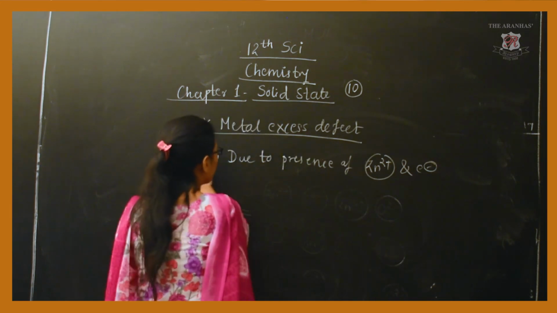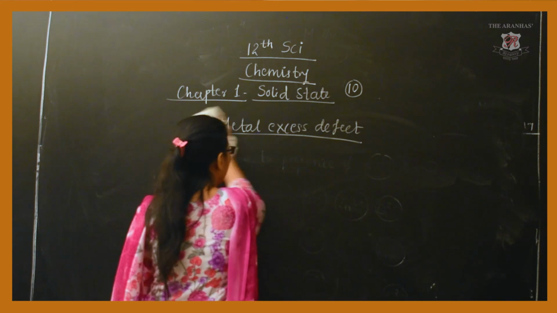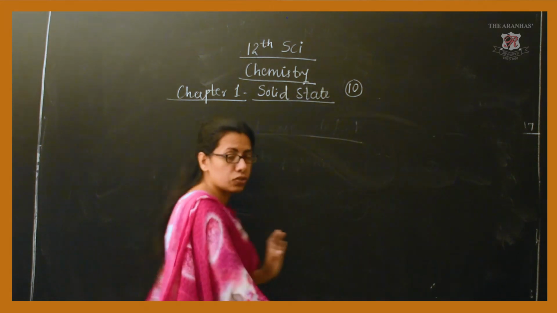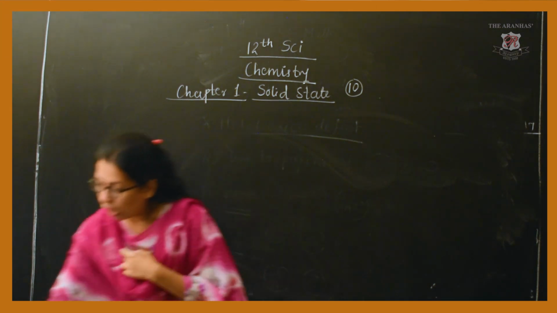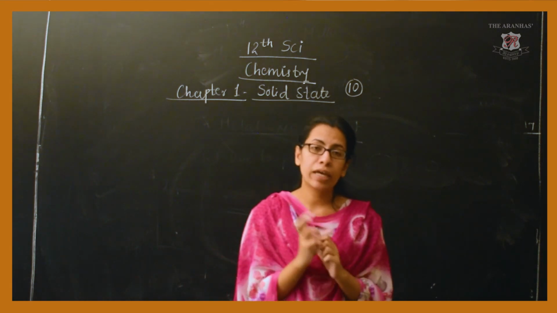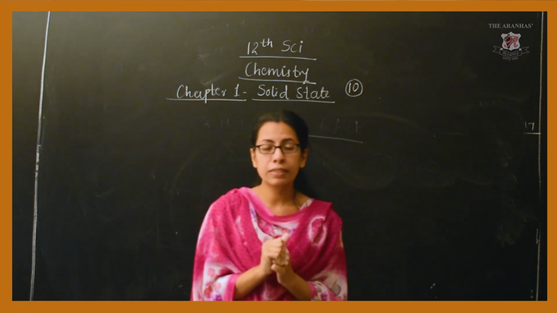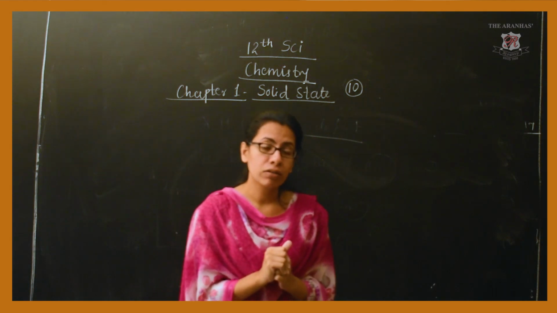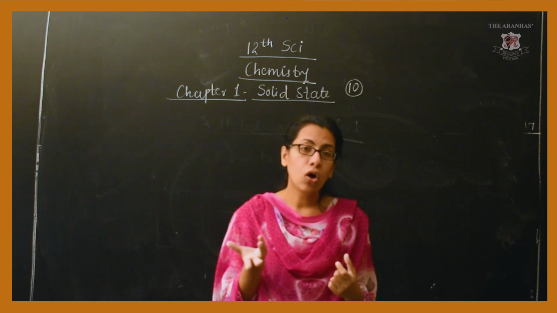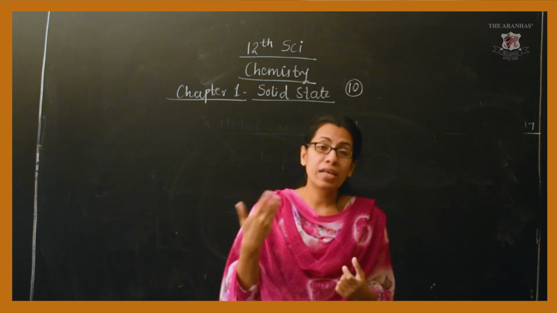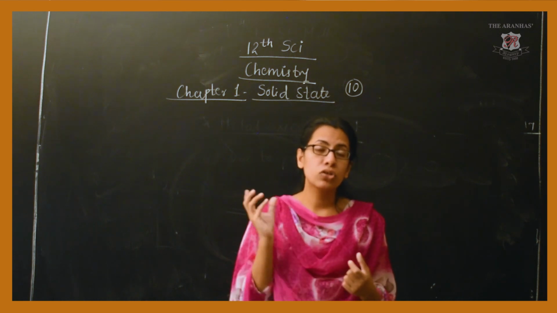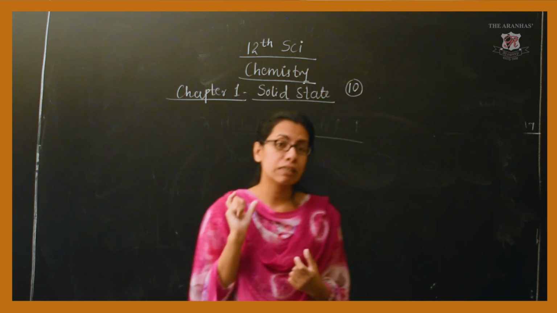Now let us move towards the next one, the last type of defect, or the last topic of this chapter. We can give another name for this type of defect: it arises due to F centers, or due to the presence of anions which impart color to a colorless crystal.